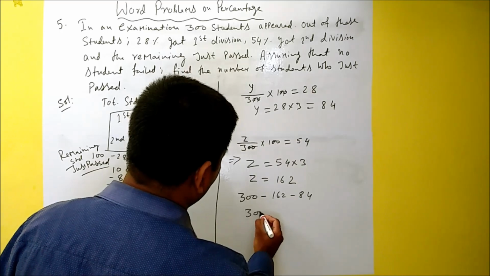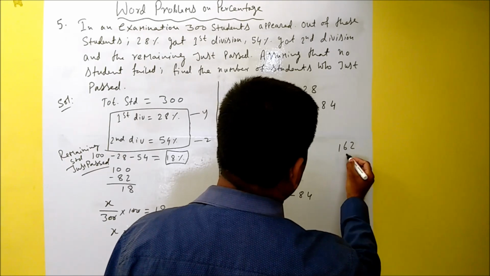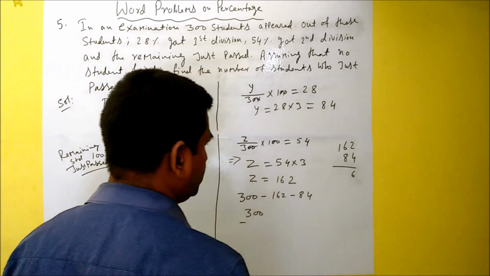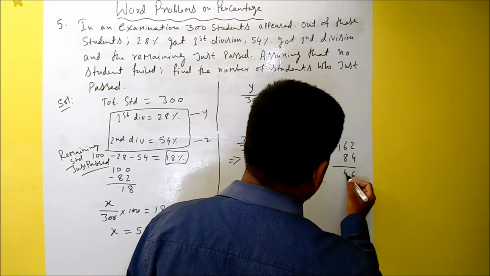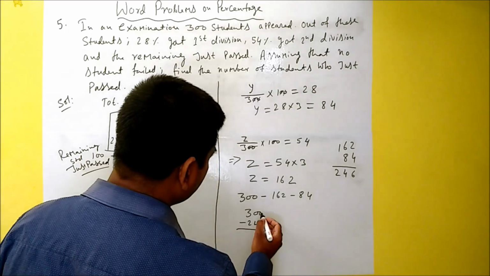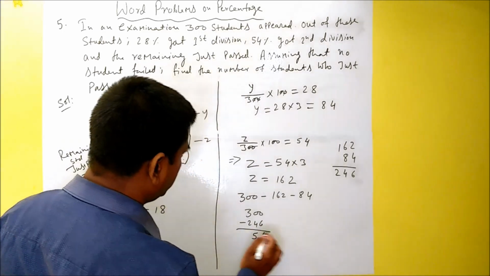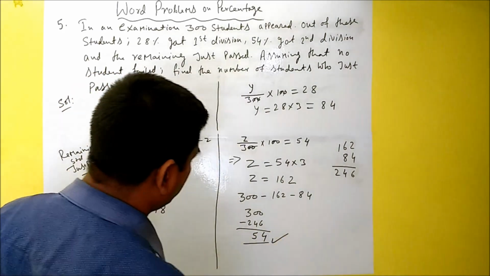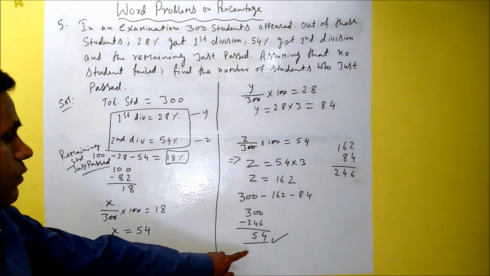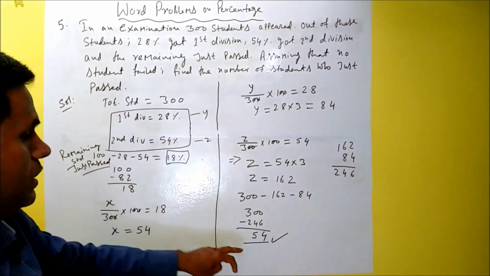So let's do this. This becomes 300 minus, let me add this separately, 162 and 84 will give you 246. So 246, and 300 minus 246, 10 minus 6 is 4, and this is 5, so 54. So here also we got the same answer, 54. 54 is the number of students who just passed the examination.